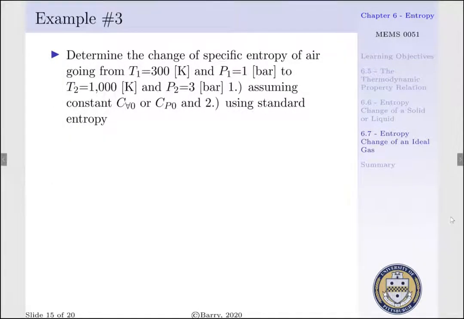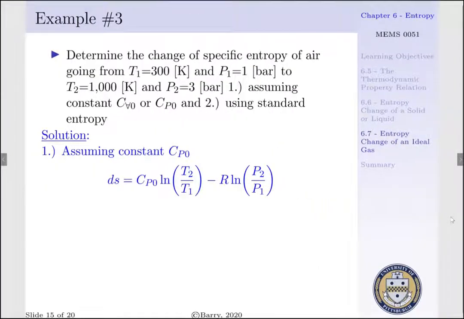Now let us see how this works. Say we want to determine the change of our specific entropy of air, which goes through a process from 300 Kelvin and 1 bar to 1000 Kelvin and 3 bar. And we're going to assume that Cv⁰ or Cp⁰ are constant, and then we are going to use standard entropy. For us to begin, we'll first assume that Cp⁰ is constant.